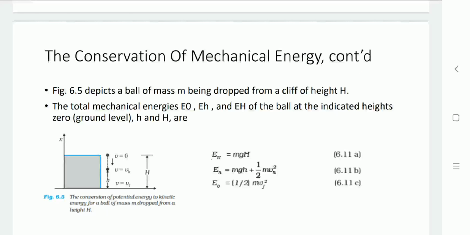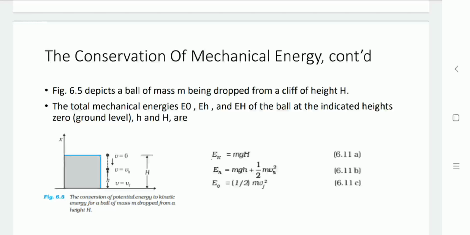The total energies E0, Eh and capital EH of the ball indicate the heights at ground level, at small h level and at capital H level. At the maximum height, the energy is mgh, as you can see in the equation.